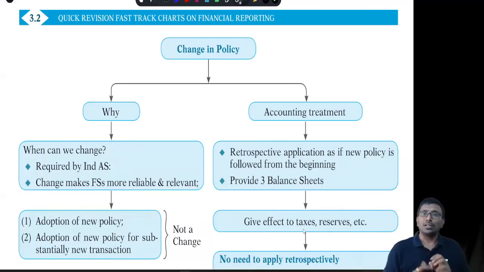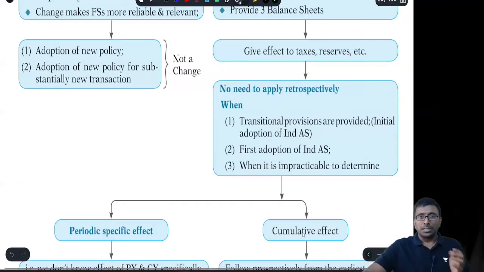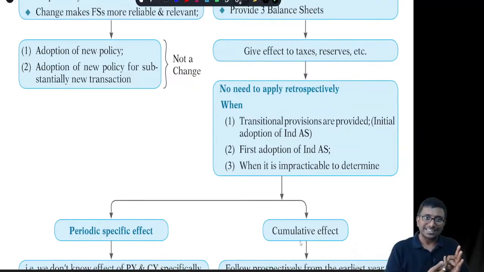When you are changing the accounting like this, obviously in case of retrospective application, retrospective restatement, or reclassification, you are supposed to prepare the third balance sheet. Third balance sheet is nothing but the previous year opening balance sheet. Done. And when you are accounting like this, you have to consider the effect on the reserves, the effect on the taxes, everything, as if you are following the new policy from the beginning.